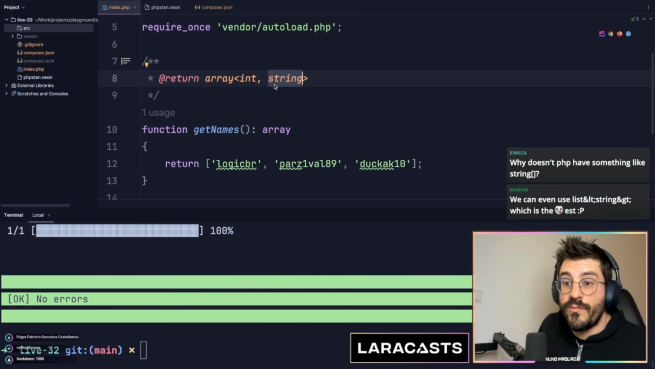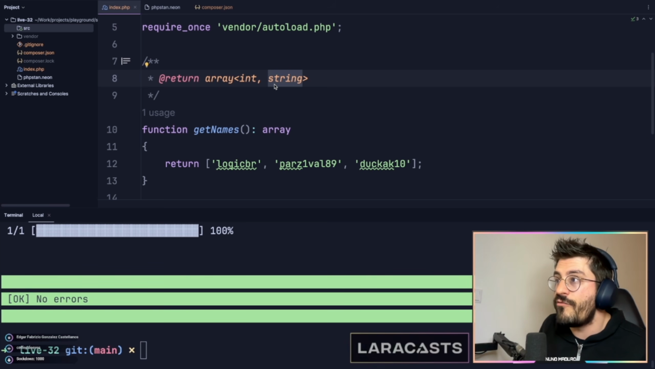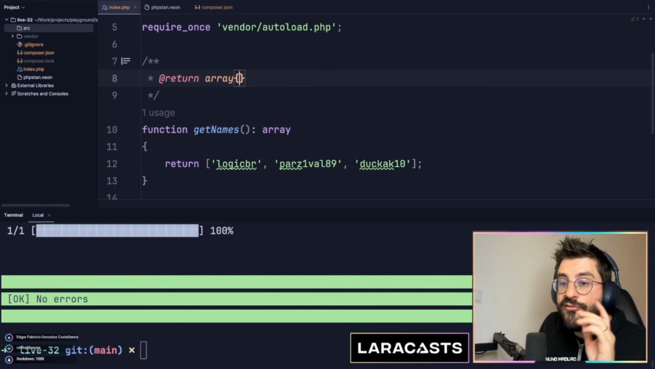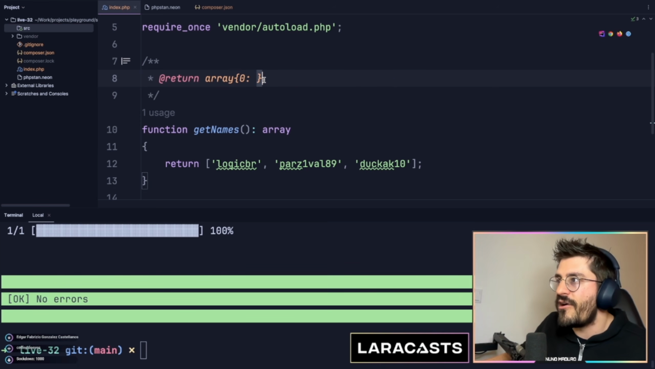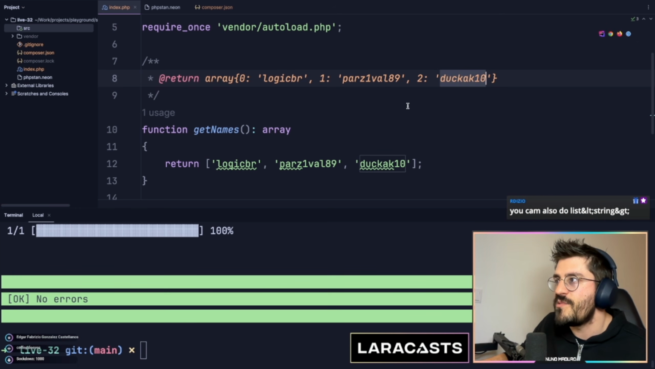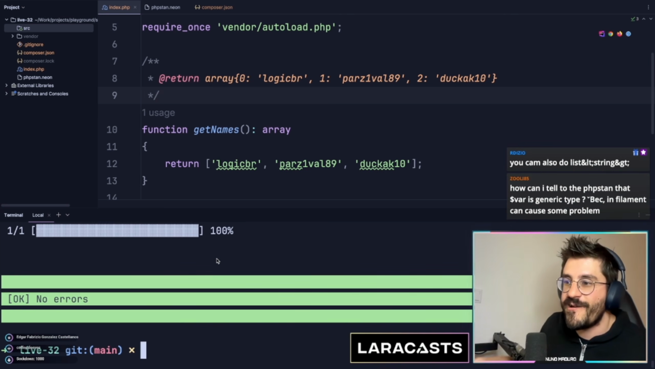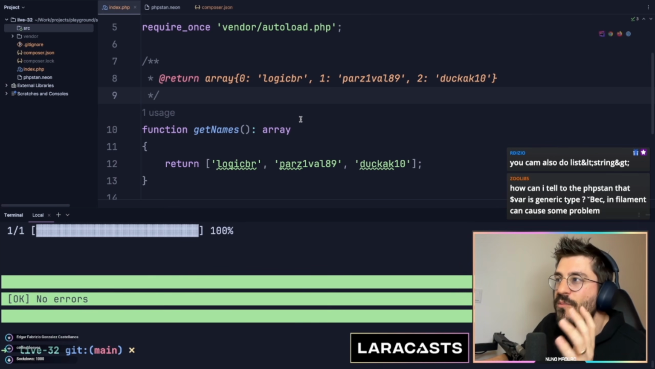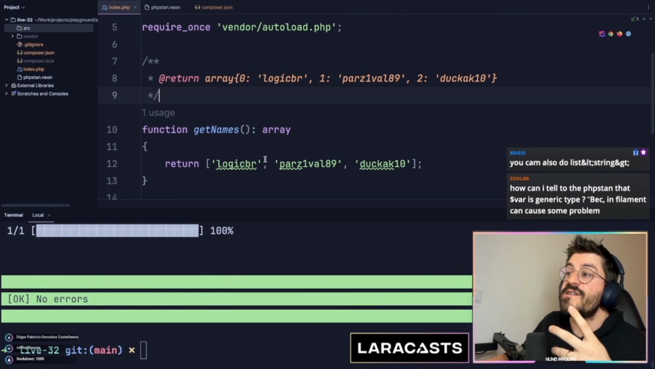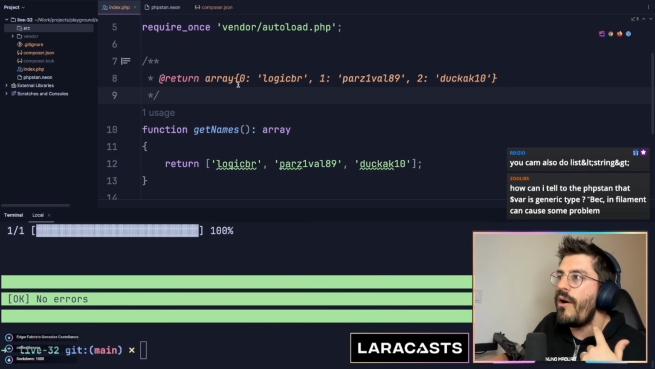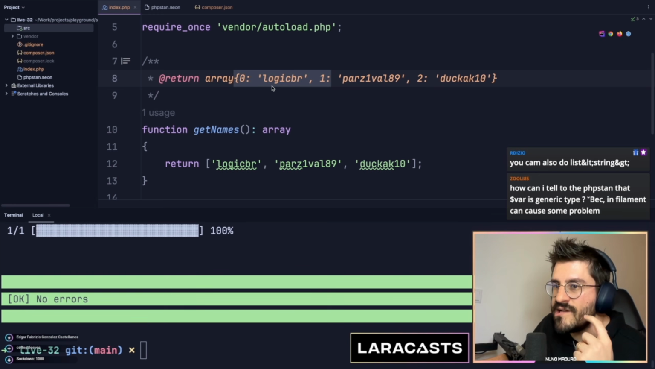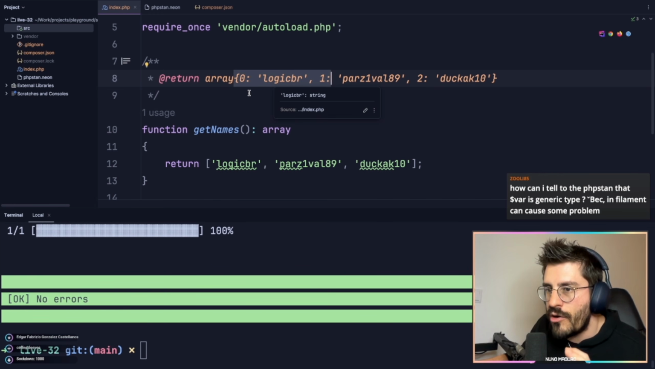You can go even further with this. You can literally say, I'm returning an array where the key 0 is logic BR, the key 1 is this one, and the key 2 is this one. This is how far you can go with PHPStan, by the way. Okay, this is probably a little bit too much already. I wouldn't do this because most of the time the information we are returning is totally dynamic, but you can go this far with PHPStan. You can literally say how exactly your array is shaped.